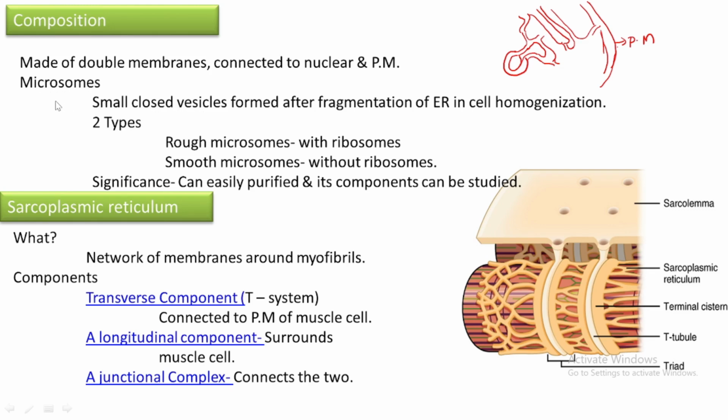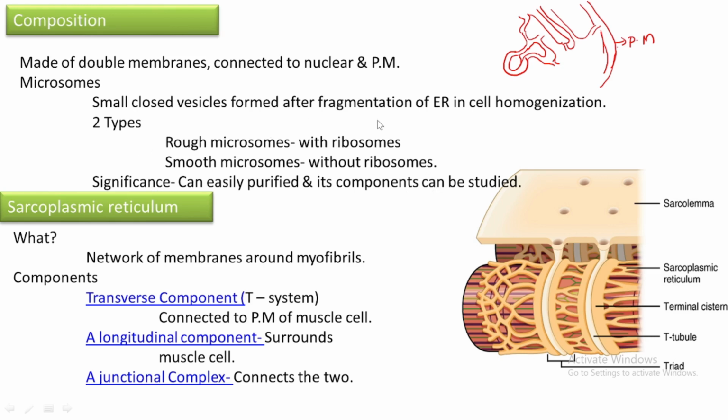And these microsomes are also of two types: rough microsomes and smooth microsomes. Rough microsomes are those microsomes that are bound with ribosomes. Smooth microsomes are those microsomes that are not bound with ribosomes. What is the significance?